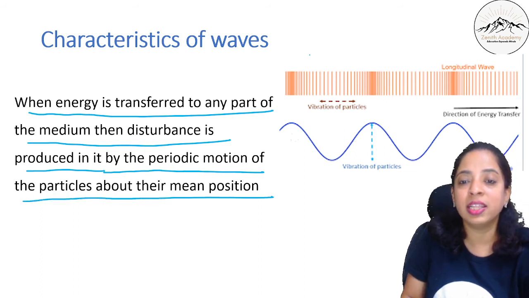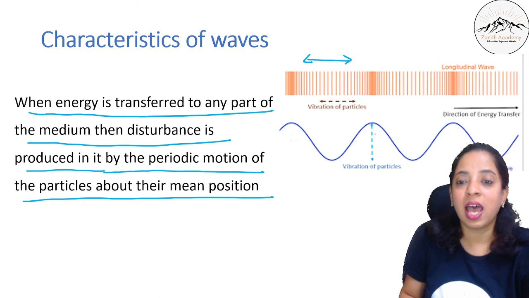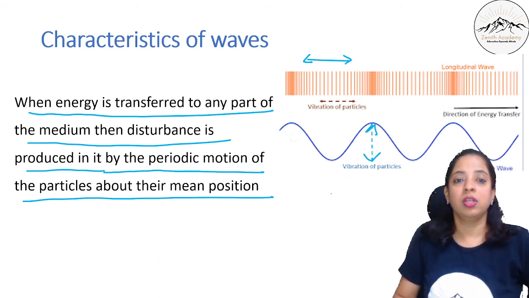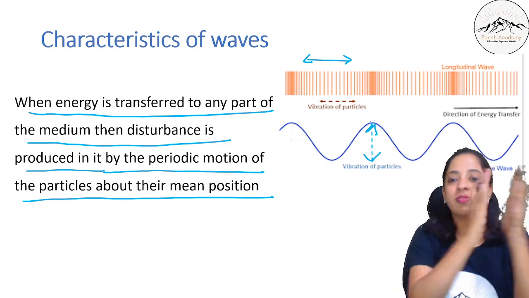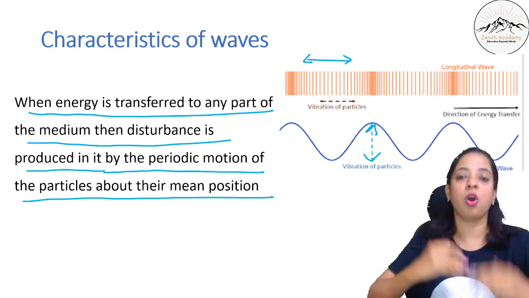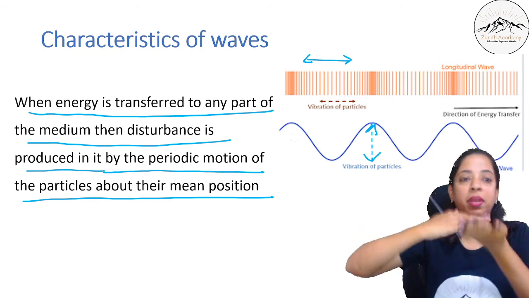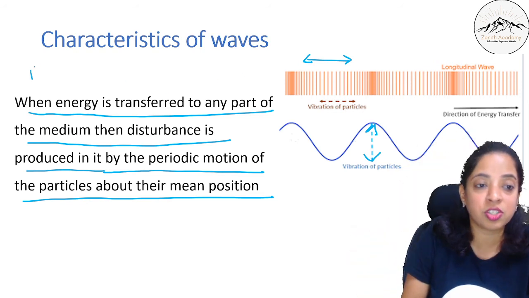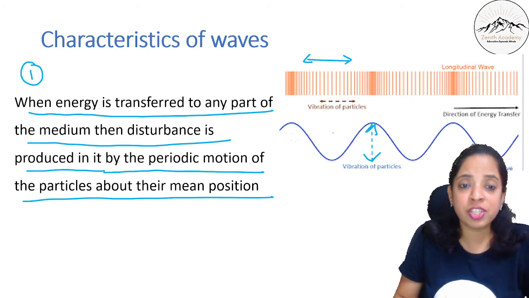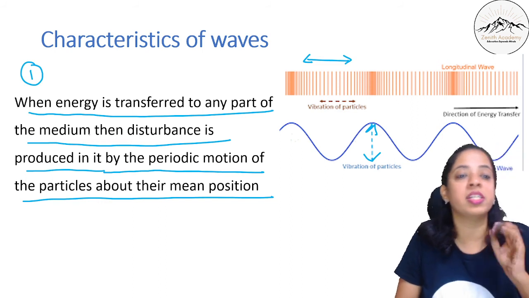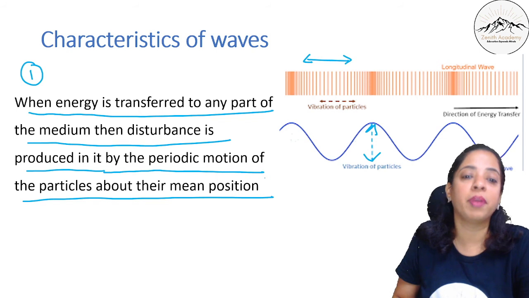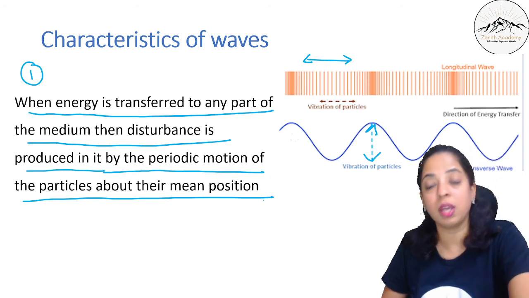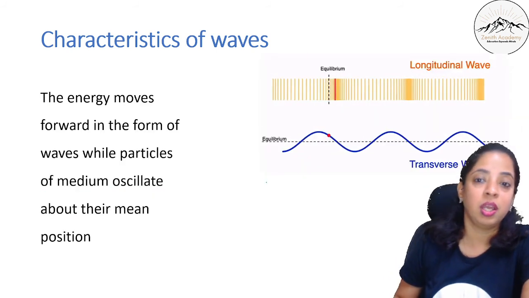So, particles in this case vibrate like this, and in this case it vibrates like this around the mean position. So either the particles vibrate like this around the mean position, or it vibrates like this around the mean position when energy is transferred. So this is the first characteristic of wave, that when energy is transferred to any part of the medium, then disturbance is produced in it by the periodic motion of the particles about their mean positions.